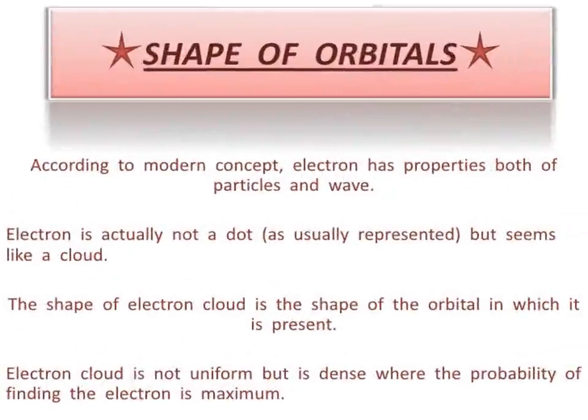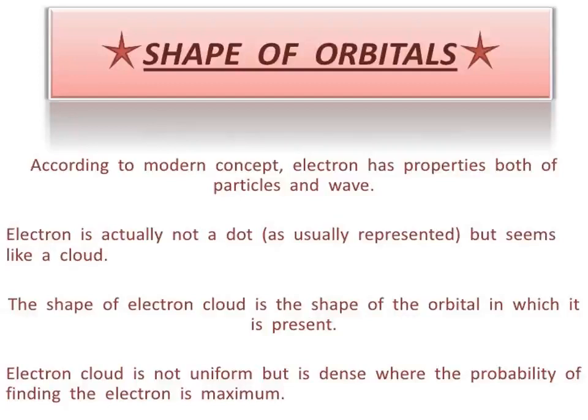Now, what is the shape of orbitals? According to the modern concept, electrons have properties of both particles and waves. Who told that electrons have the properties of both particles and waves? De Broglie, isn't it? So electrons have both particle and wave character; they have both the quantities of particle and wave.